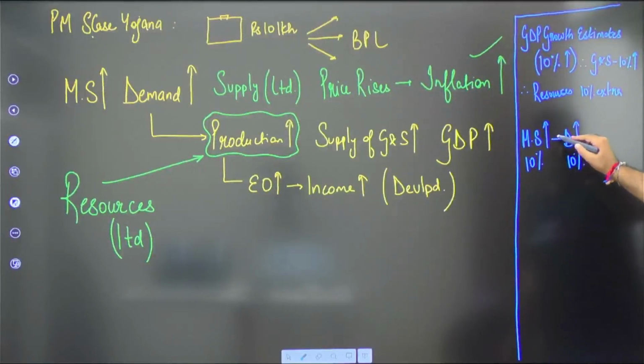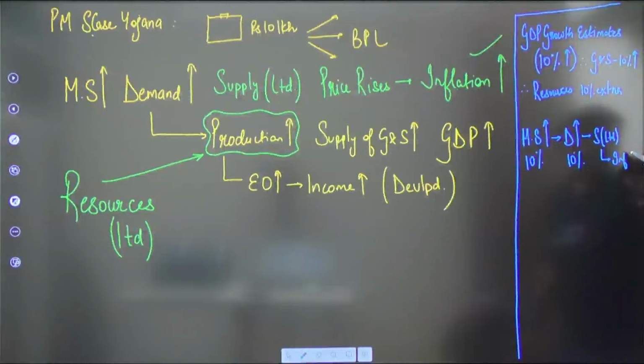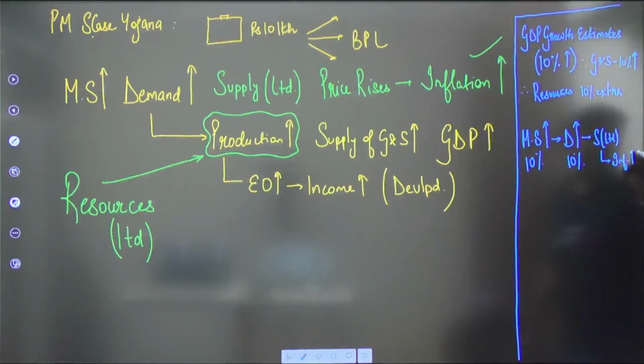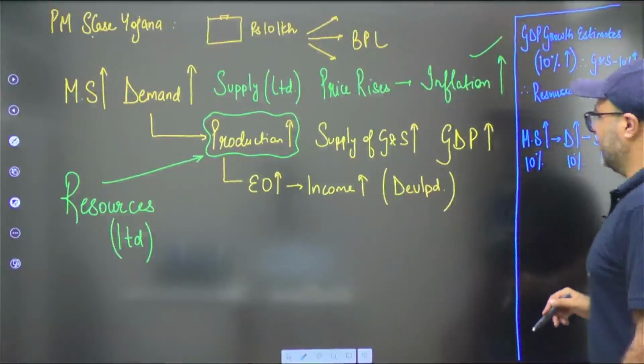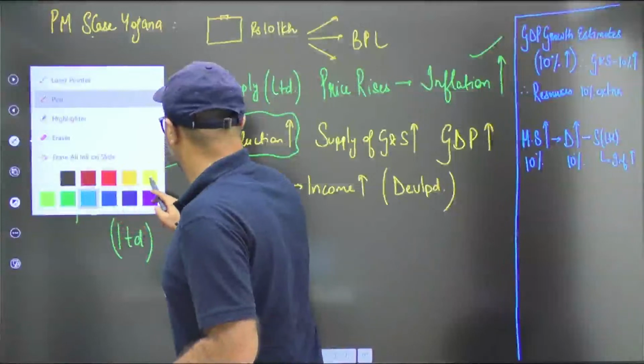With the increase in demand, supply may not increase simultaneously, and if supply is not increasing for a short term, then I consider that supply is limited for the short term, and this will result in inflation. But over a period of time, maybe in a week or so, the moment this demand is increasing, due to this demand, what will happen?